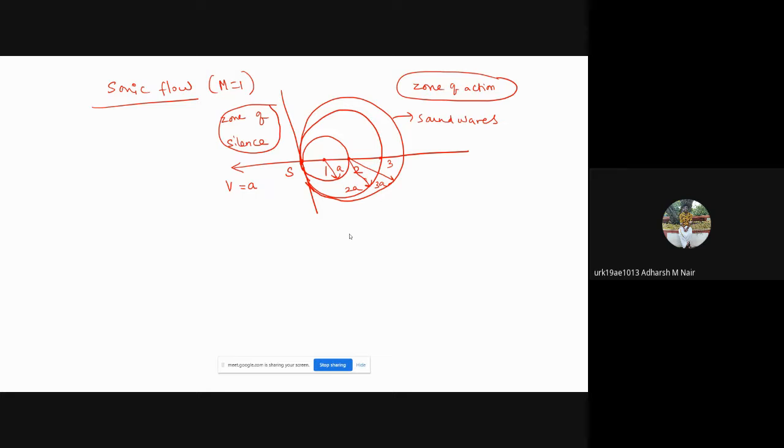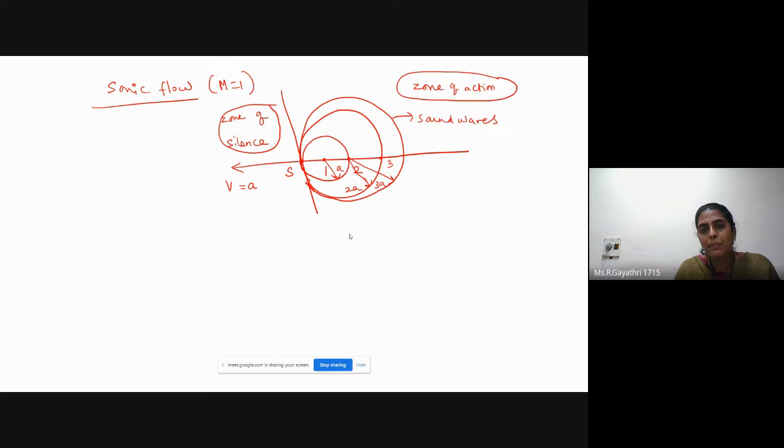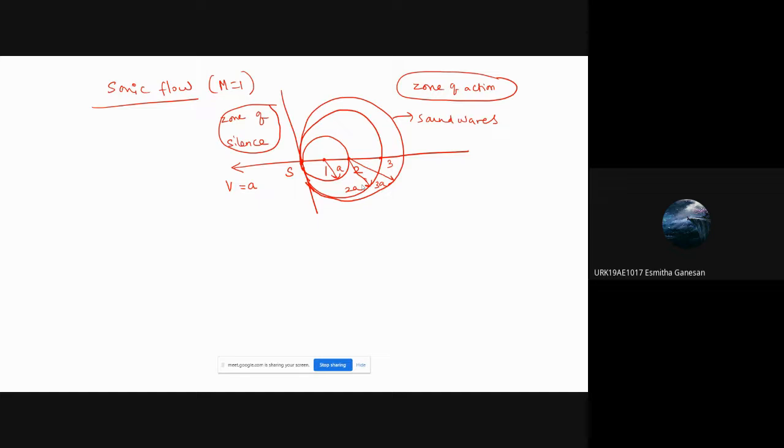And this is concentric circles, because it's joined at one point. Concentric circle means a common center point, no? Okay, see the diagram carefully. Any guess? This is not concentric circles. Ma'am, here the object comes first and then the sound wave comes.